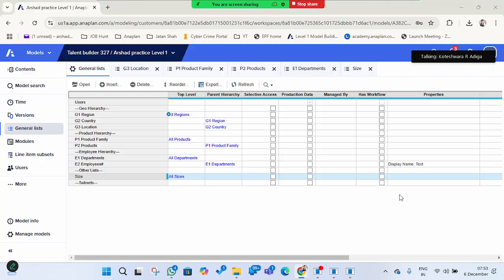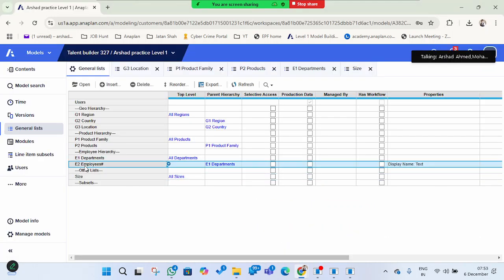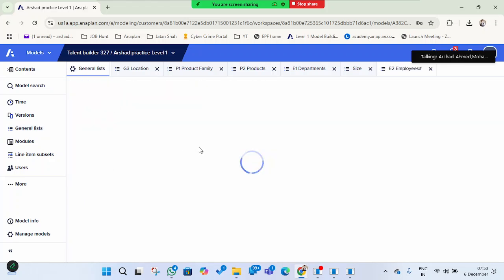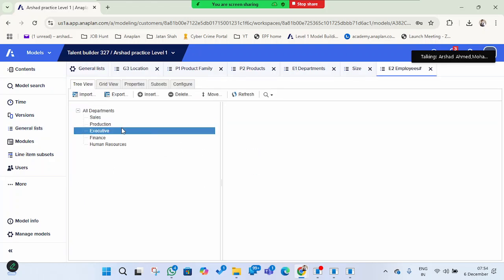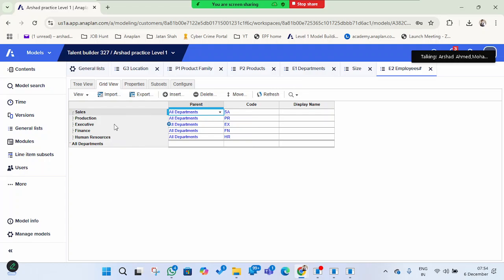As I see, E2 employees are there. We will try to open this one, and here we have the information. All employees are there with different departments: sales, production, executive, finance, human resource, different types of people working in this organization.